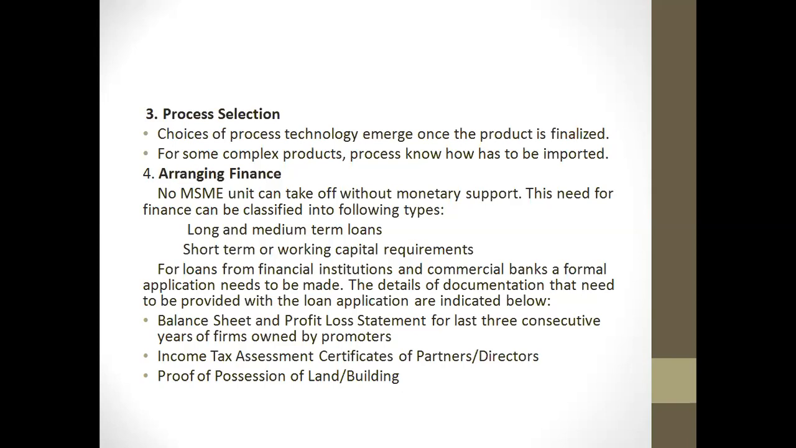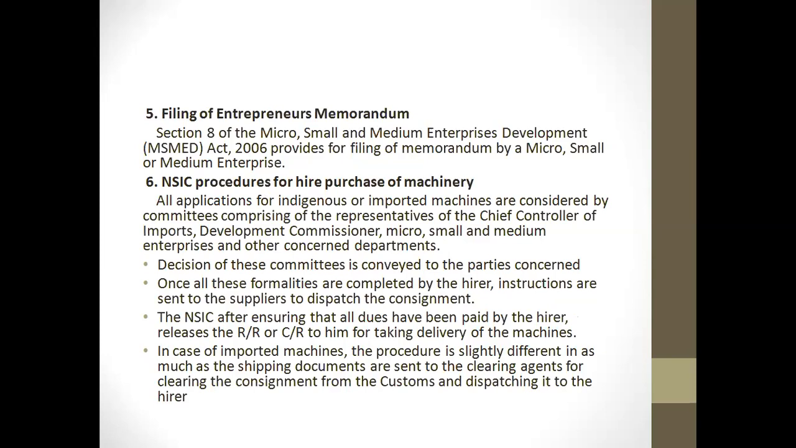For loans from financial institutions and commercial banks, applications need to be made and detailed documents should also be provided. After that, a sanction or rejection letter will be issued by the bank after making an assessment of the application. Subsequently, the loan will be disbursed according to the phase of implementation of the project. So that talks about arranging finance. Finance facilities will be provided by the banks and financial institutions for starting an MSME. Then fifth, filing of an entrepreneur's memorandum.